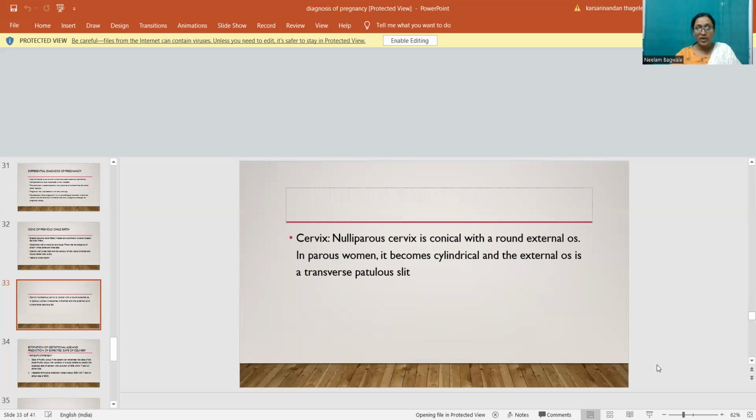Cervix. Nulliparous cervix is conical with a round external os. In parous women, it becomes cylindrical and the external os is a transverse spatulate slit.